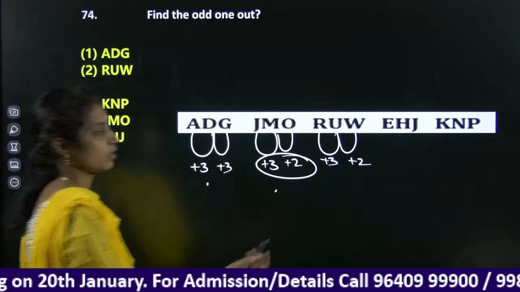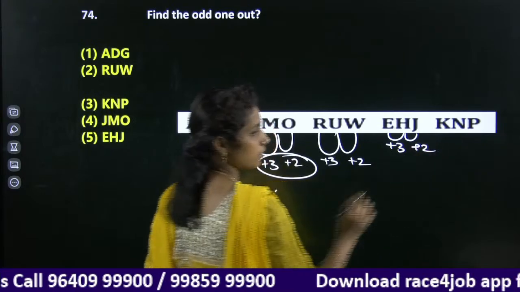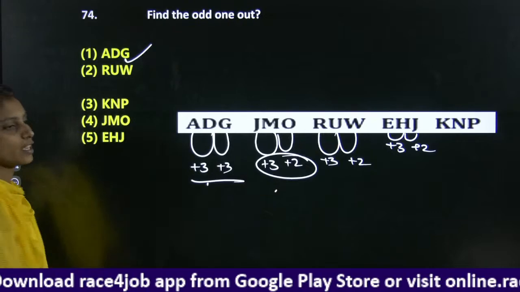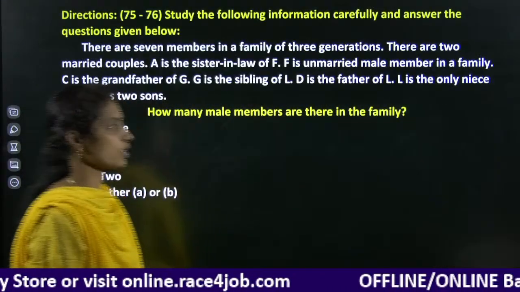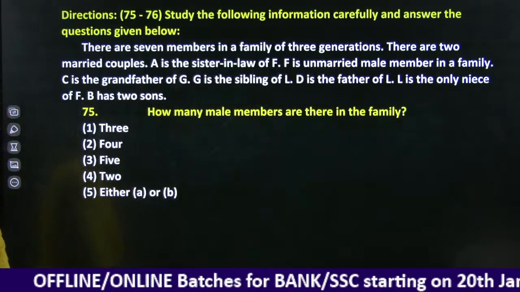Right. Here also we have +3, +2. So our answer is the +3 +3 combination, and here it is ADG. Next question. And here we have a question from the family chart.